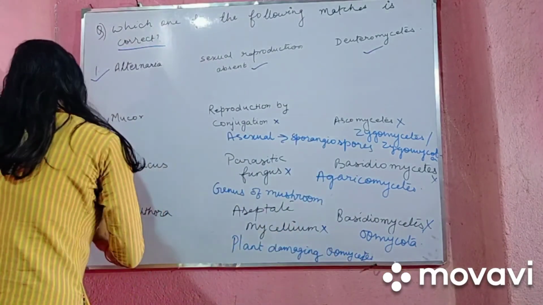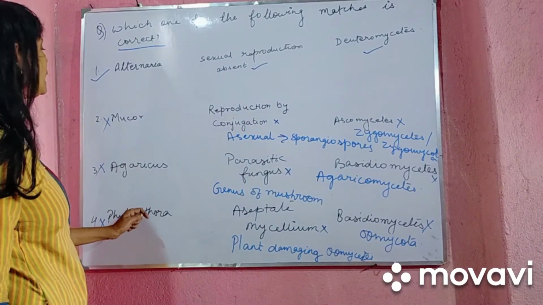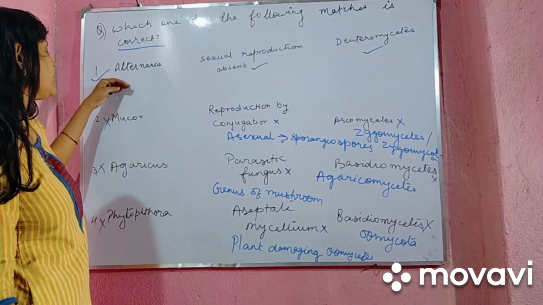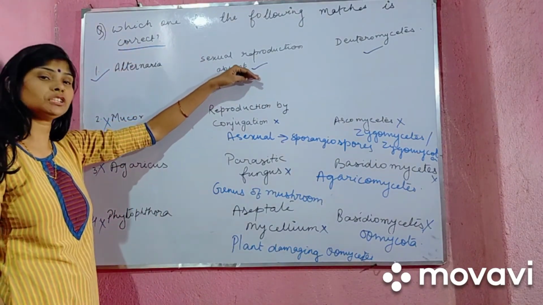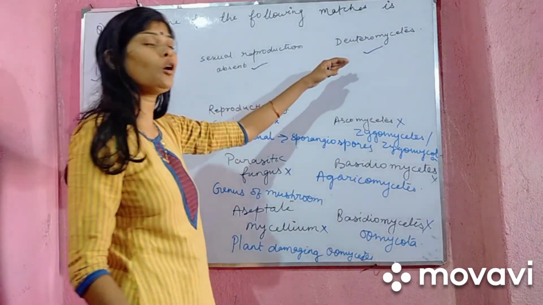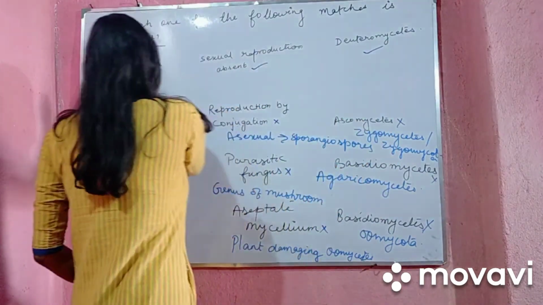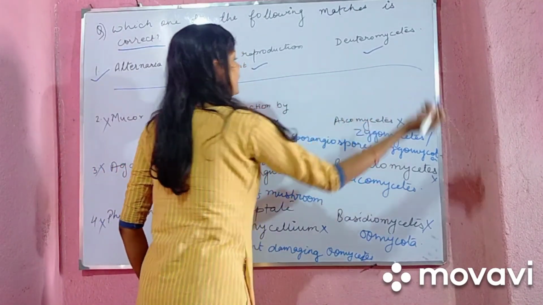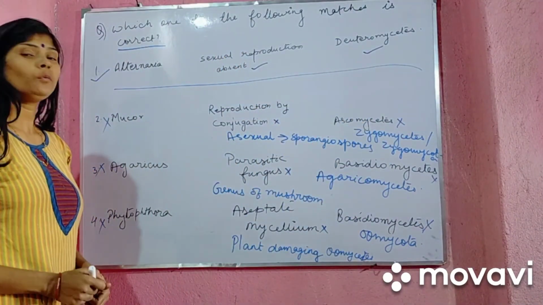So this option is also wrong. It is clear that in Alternaria, sexual reproduction is absent and it belongs to the class Deuteromycetes, and this option is correct. So thank you.